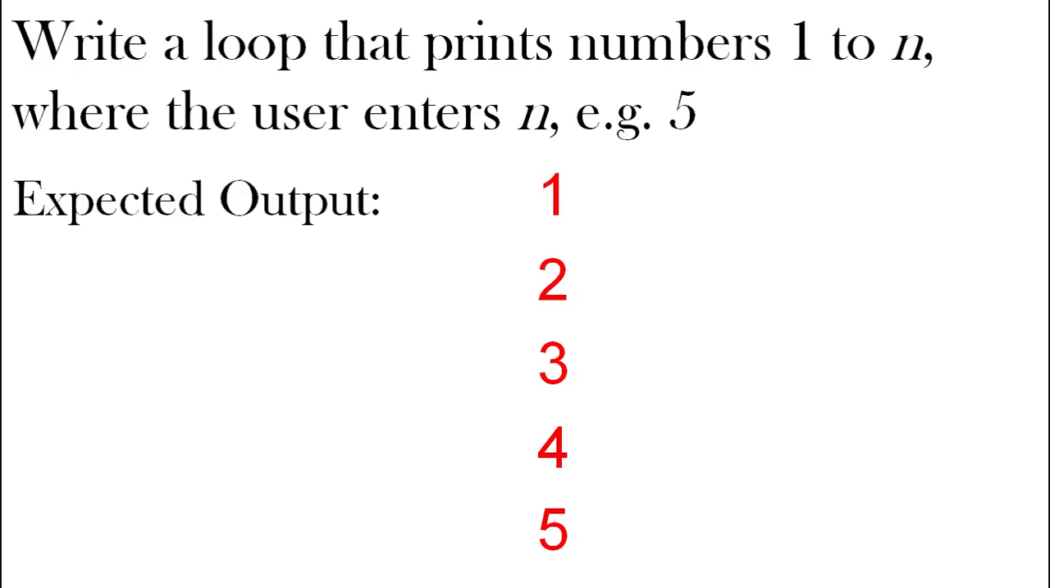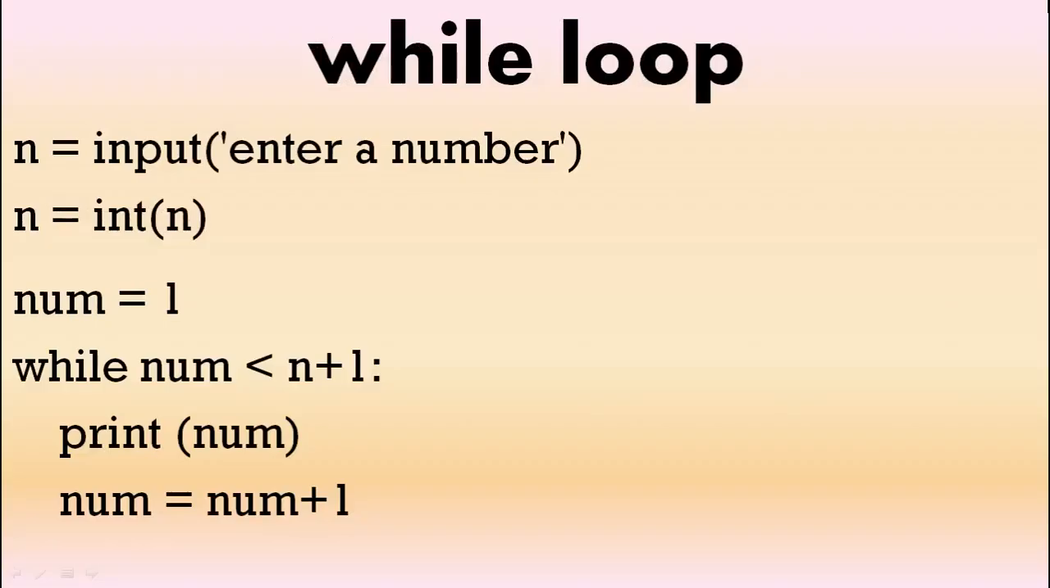Write a loop that prints numbers 1 to n where the user enters n. So we have the input, enter a number code, change it to an integer. Did you remember that? So we start off with a number, and while this number is less than n plus 1, where n is the number that the user puts in, we print the number and then we add 1 to the number. I hope that makes sense.